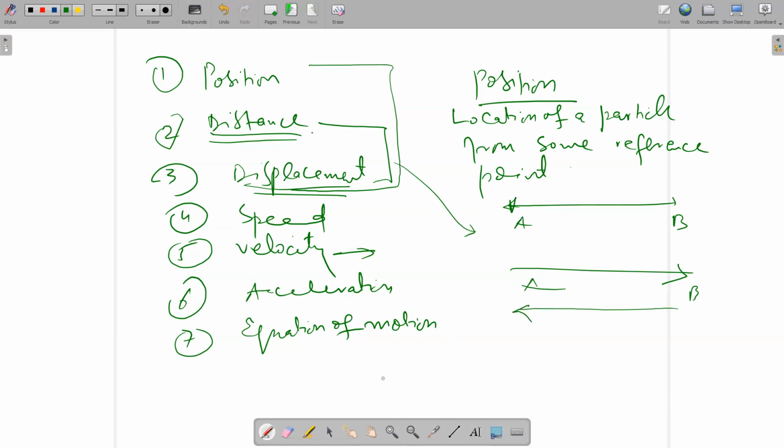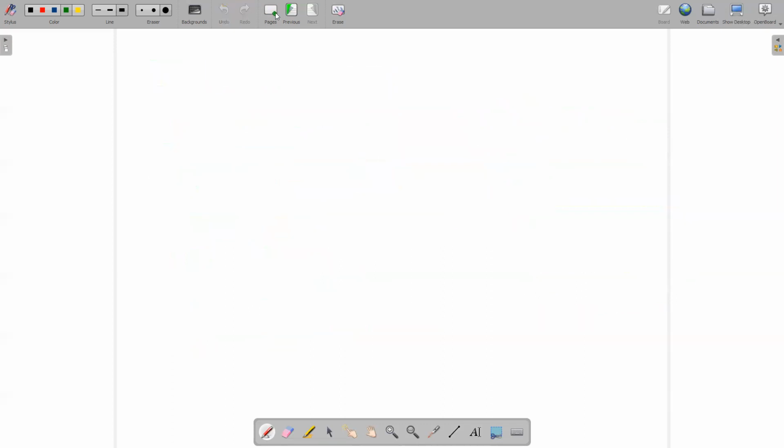If we mention the direction, then it is called displacement. Otherwise, it is a distance. To explain it more, let's see one example.